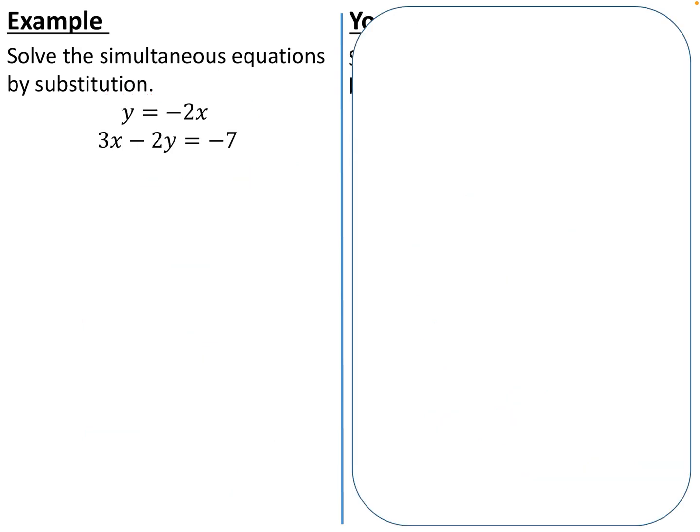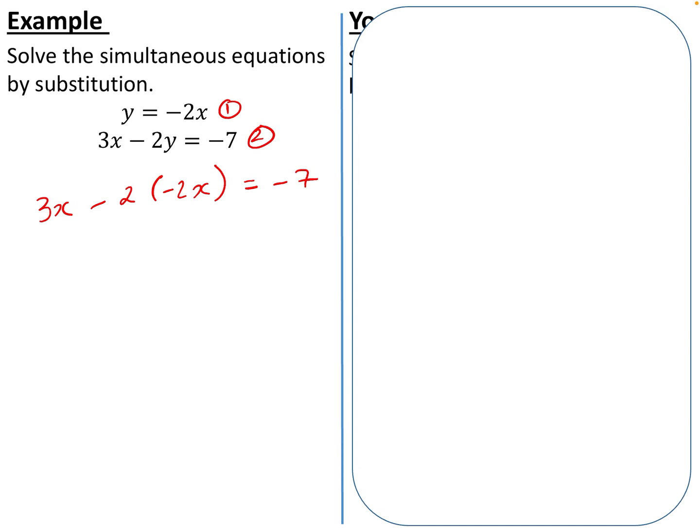Okay, what happens though if this number here is negative? I'm going to follow the same steps to start with, and we'll see what changes as we progress. So I've got equation 1 and equation 2. I want to substitute equation 1 into equation 2. So I get 3x minus 2. Now this is different as well. This time there's a 2 next to the y. So I'm still going to write minus 2. And where I see y, I'm going to write in equation 1. I'm going to choose to put it in brackets. So it's minus 2x. This is equal to negative 7.